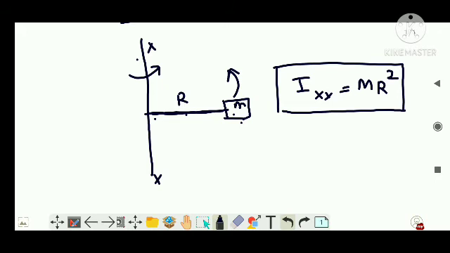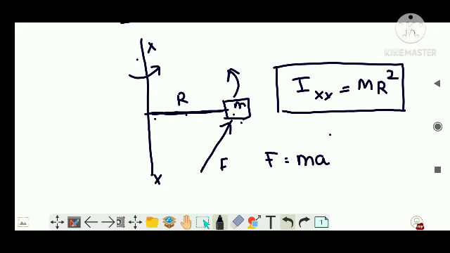Suppose I apply a force like this. From my perspective, I am applying a force like this, then obviously the object will have an acceleration, that is, it has a tendency to have rotational motion. So it will have an acceleration in this direction. So I can write F equals mass into acceleration, right?